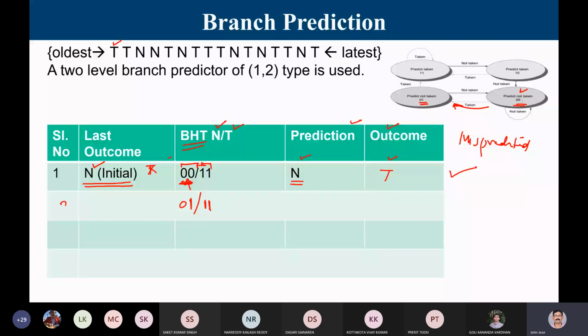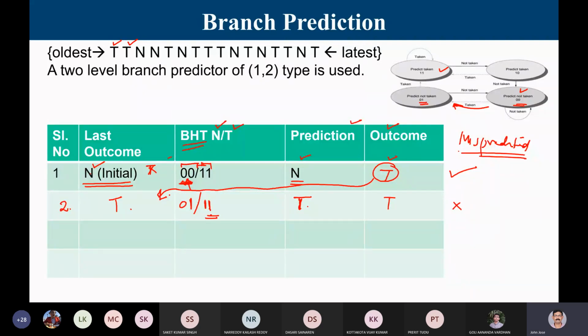Serial number 2, what happens? What is the last outcome? The last outcome was taken, so this will get copied to this. Since the last outcome was taken, next time when I reiterate, I am going to refer to this. Like what I told you, if it is n, you refer to the first entry. If it is t, you refer to the second entry. This is 1, 1. What does 1, 1 indicate? 1, 1 indicates that I am going to predict the branch as taken. So the branch predictor will tell that the branch is going to be taken. Accordingly, I fetch the corresponding instruction from the target. But what actually happened? The actual outcome was that the branch was taken. So here the prediction is correct, not mispredicted.